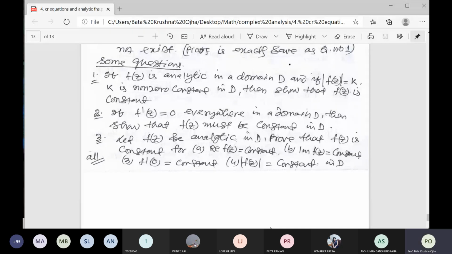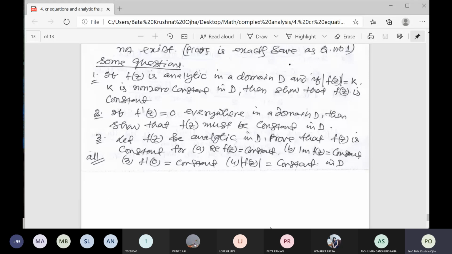You will find two equations. Taking the derivative with respect to x, 2u ux plus 2v vx is equal to 0, and similarly with respect to y.